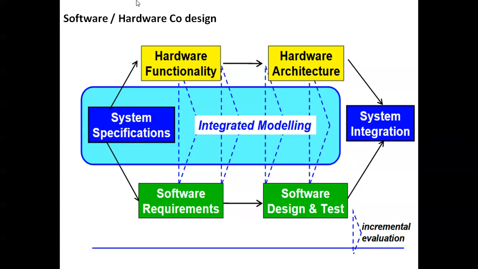So this is combining the hardware and software in co-design. In system specification, we have to know what systems are needed, the hardware functionality, which software we need, architectures, designing and testing. Finally, we have to integrate the hardware and software.